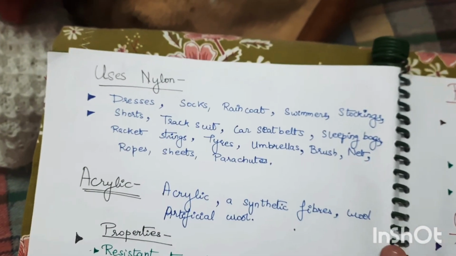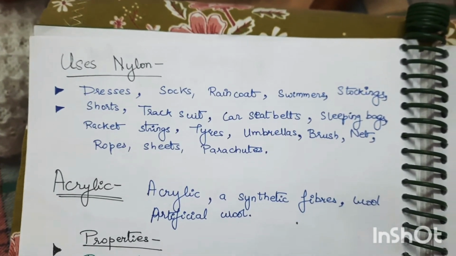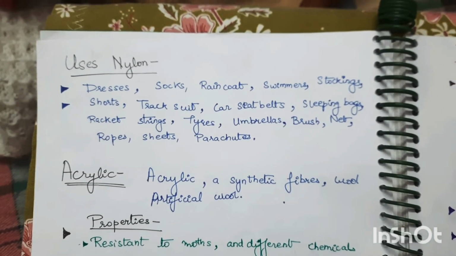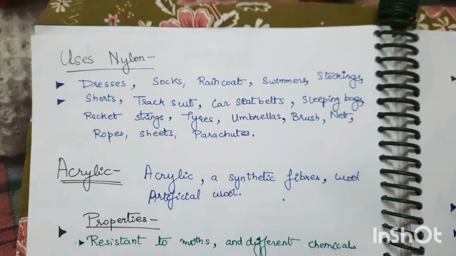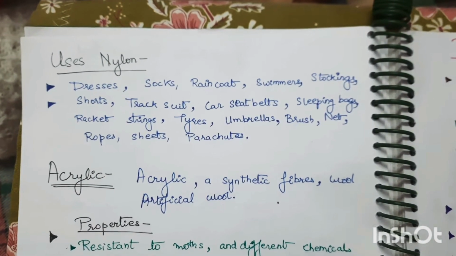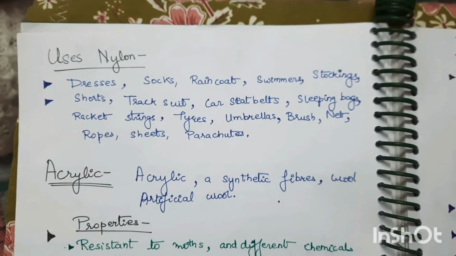Next, you will study about uses of nylon. Nylon is used in dresses, socks, raincoats, swimwear, stockings, shorts, tracksuits, car seat belts, sleeping bags, racket strings, tires, umbrellas, brushes, nets, ropes, sheets, and parachutes.